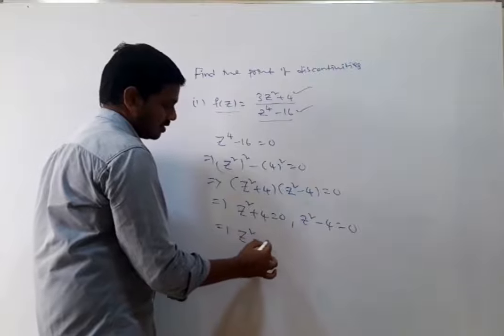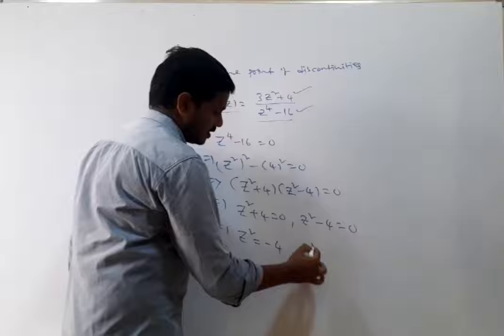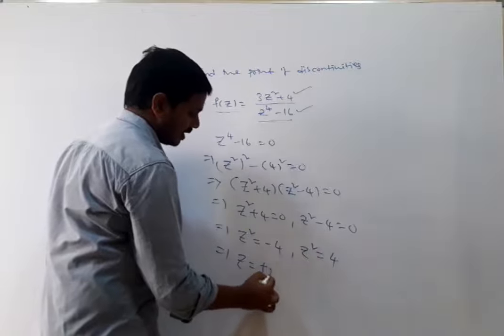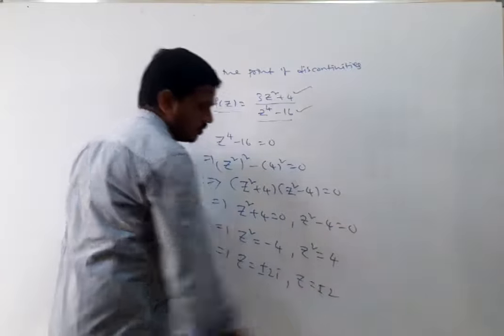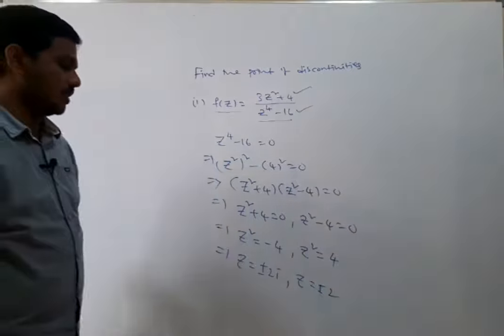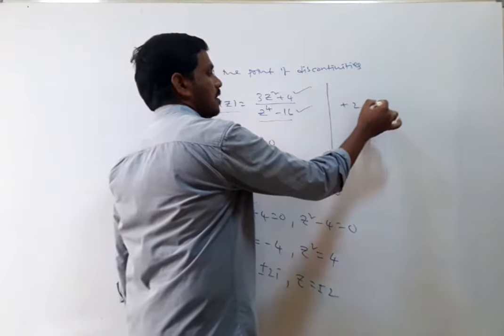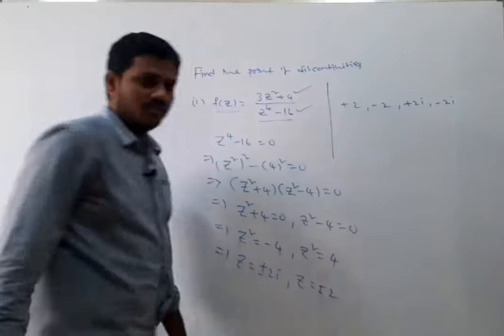Z square is equal to minus 4, or z square is equal to 4. Z is equal to plus or minus 2i, or z is equal to plus or minus 2. Therefore, the points of discontinuities are plus 2, minus 2, plus 2i, minus 2i.